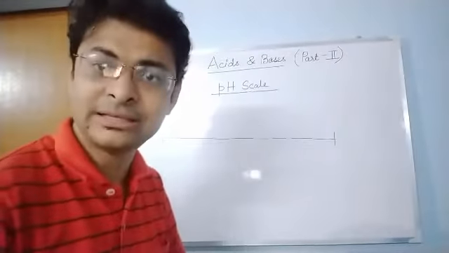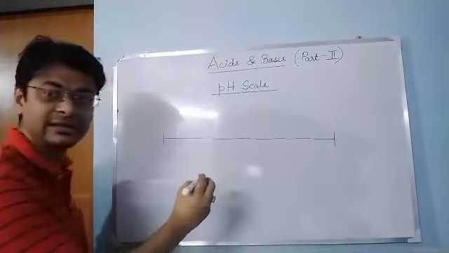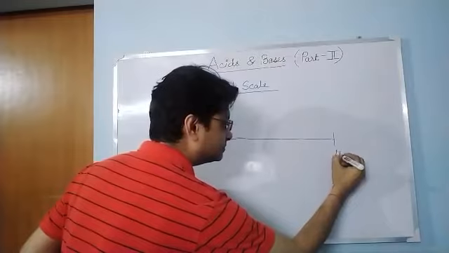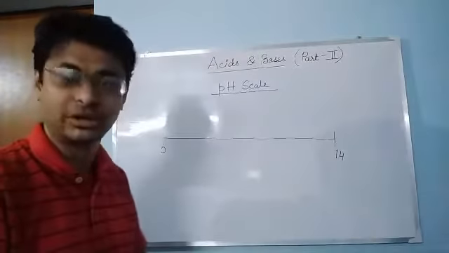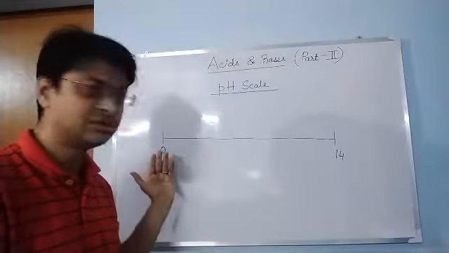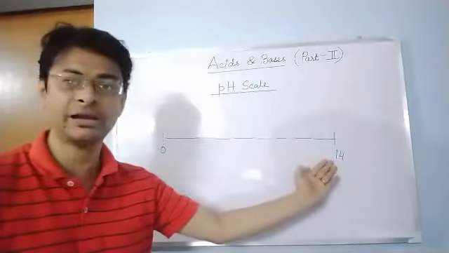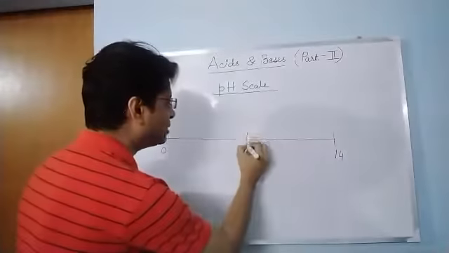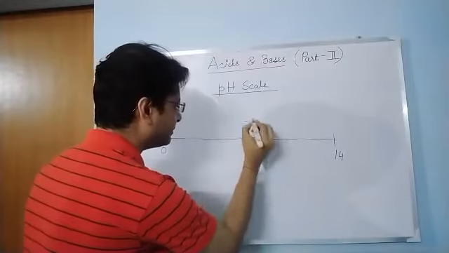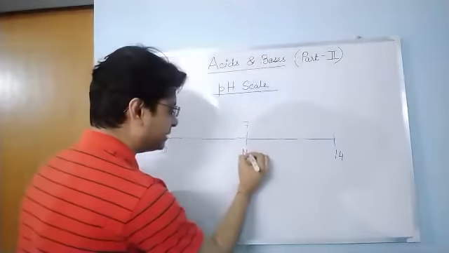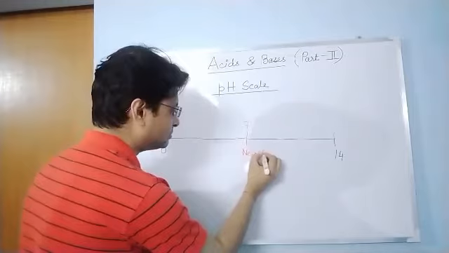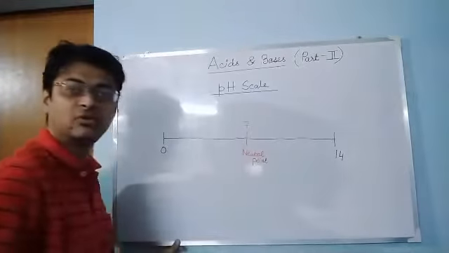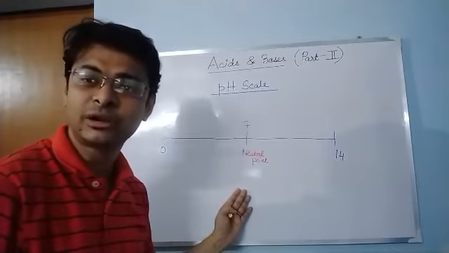Now this scale is graduated from 0 to 14. It starts from 0 and ends at 14. In between this scale, we have a mark of 7. This is the neutral point. Now, what is the importance of this neutral point?